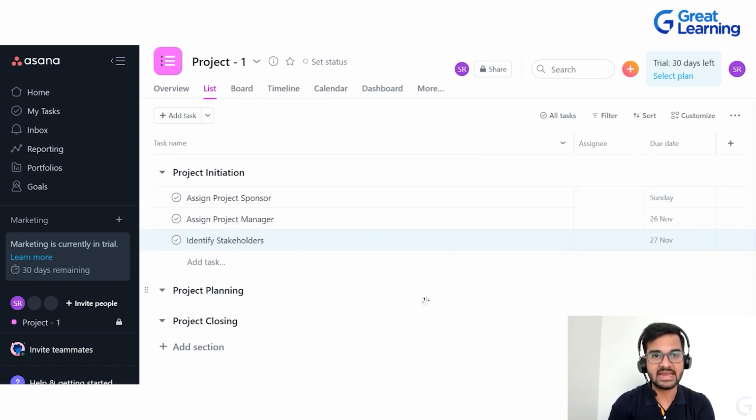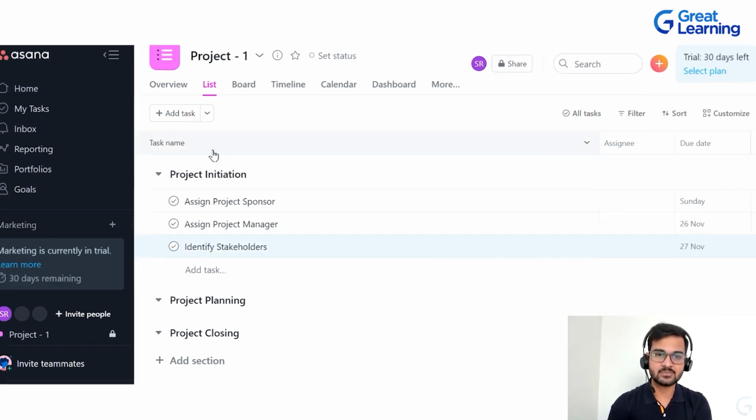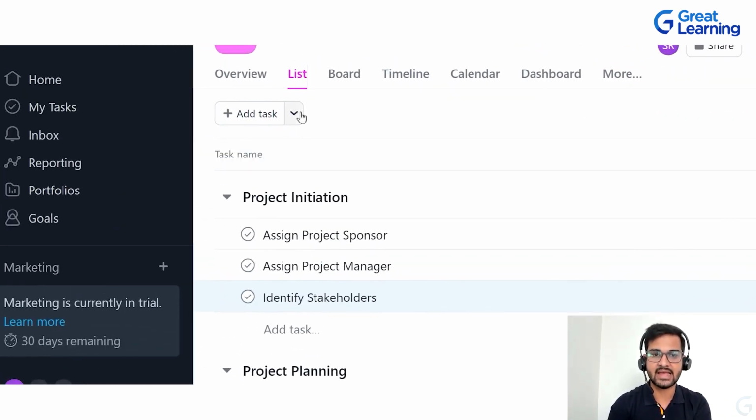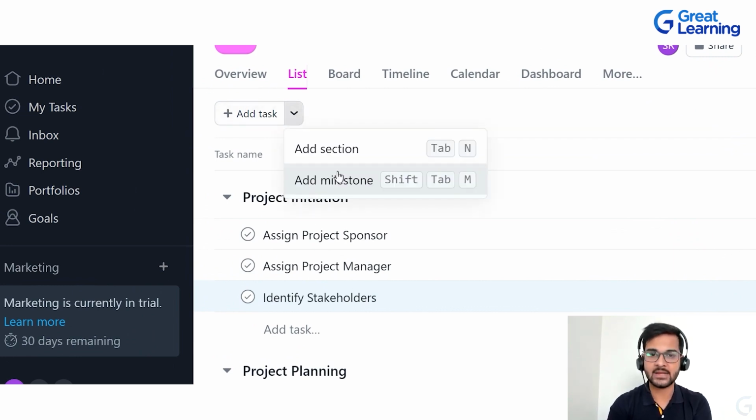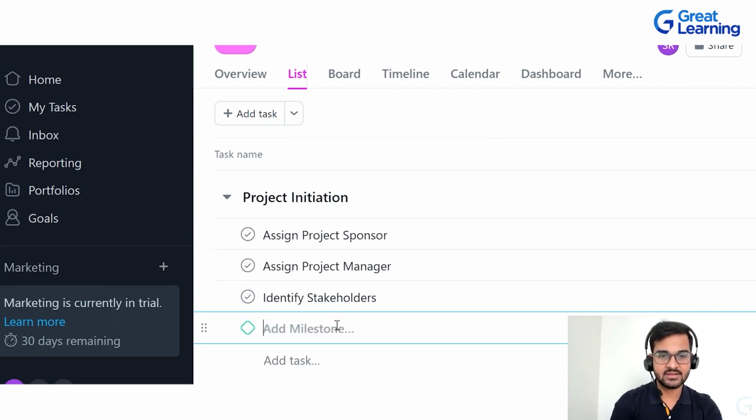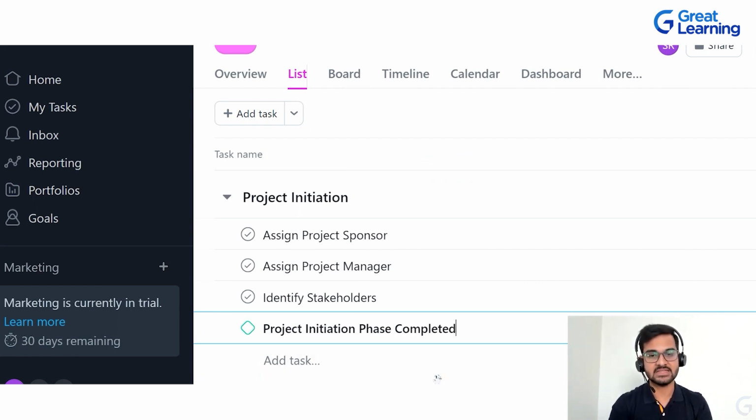Now how do you add a milestone? Let's say once these 3 tasks will be done, I want to say that the milestone will be completed, that is, the project initiation phase will be completed. Again, you can go to this little arrow which is there adjacent to add task. Then you click on add milestone and let's say project initiation phase completed. So this is the first milestone.